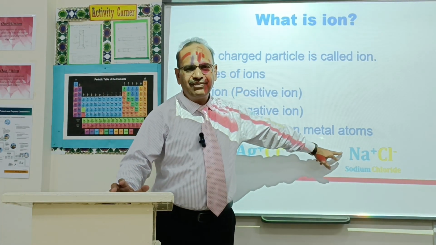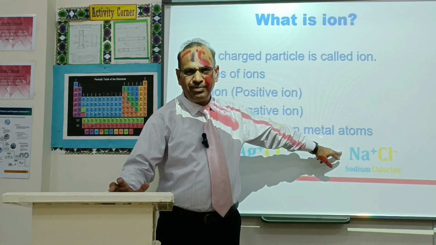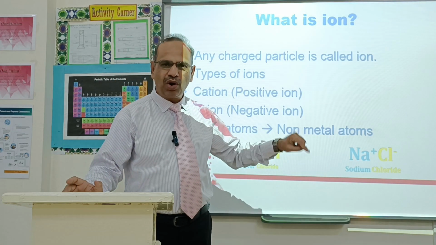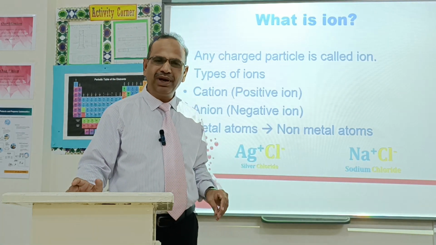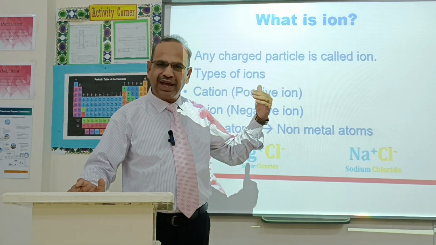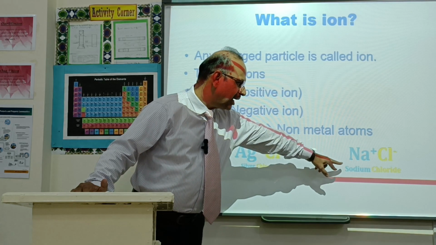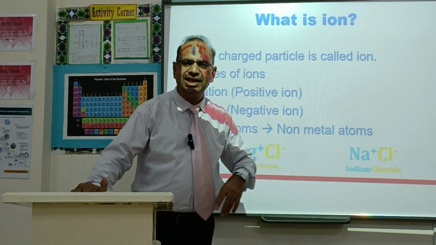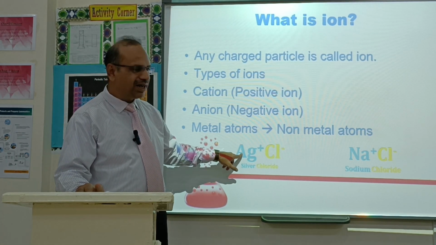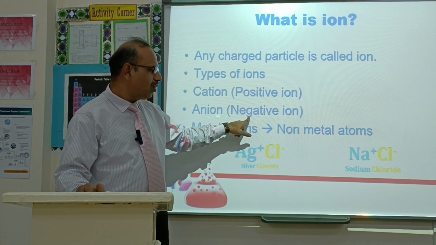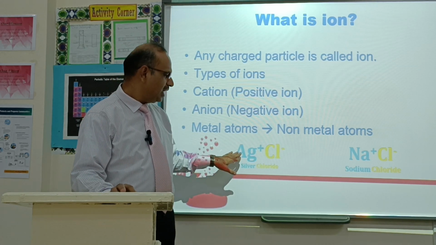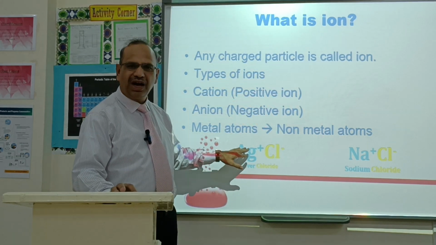For example, a famous example of a metal is sodium. It forms Na+, and Cl, chloride, is a famous example of a non-metal, so it will form a negative ion, I mean an anion. So here it is the cation and it is the anion, so NaCl is formed. And in silver chloride, silver is a metal and it forms a cation. Chloride is a non-metal, it forms an anion. So in this way, a compound is formed that is an ionic compound.